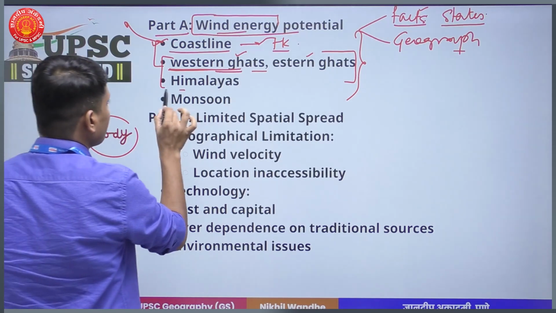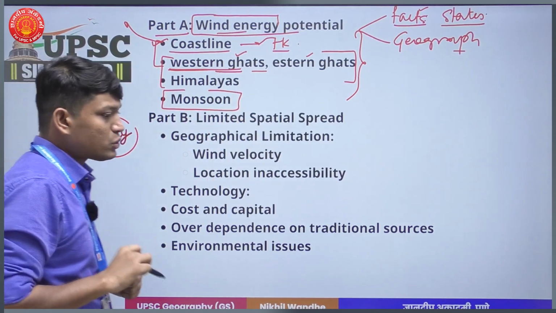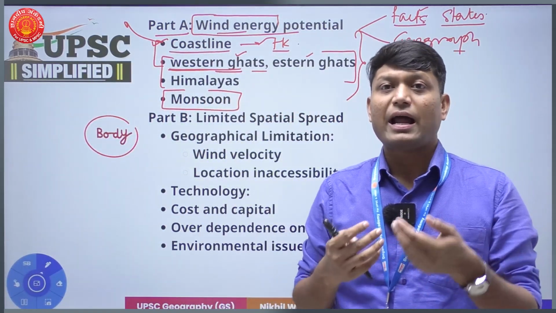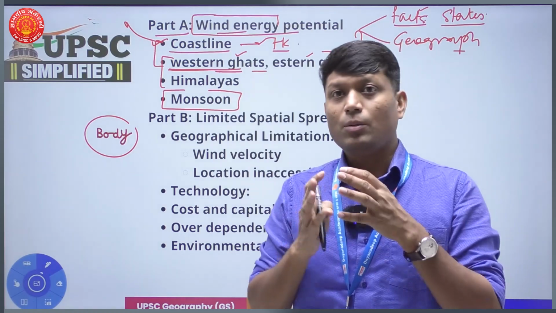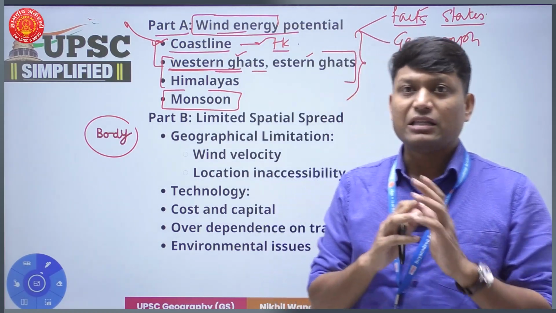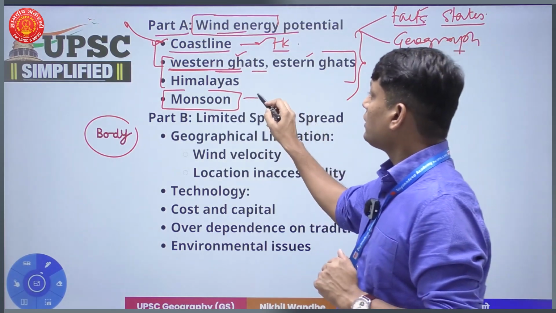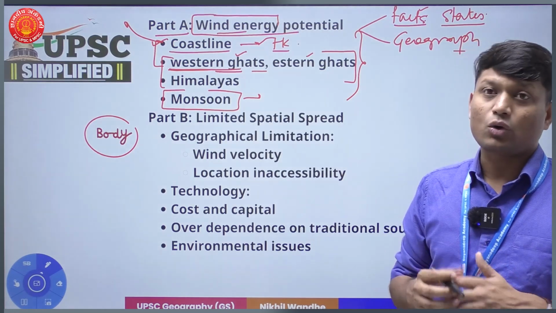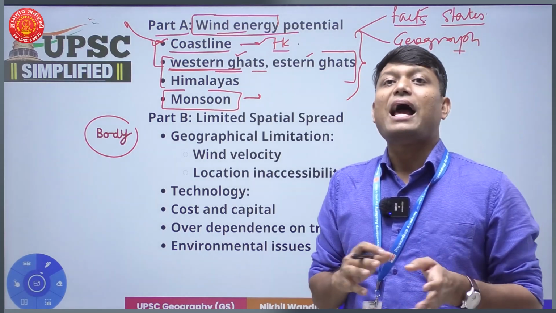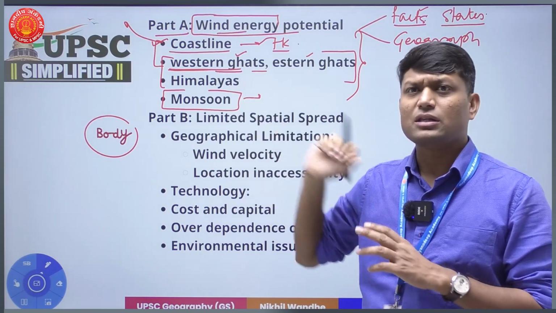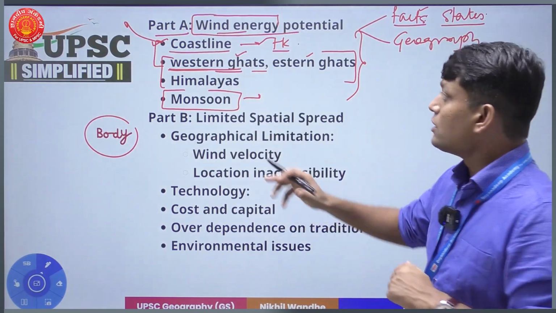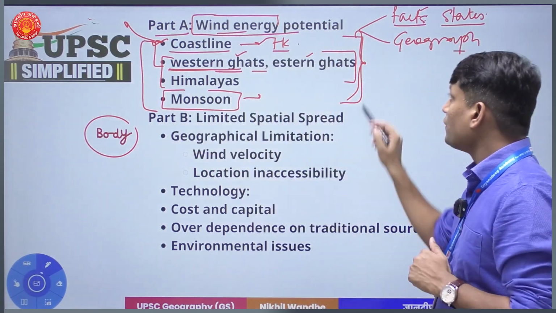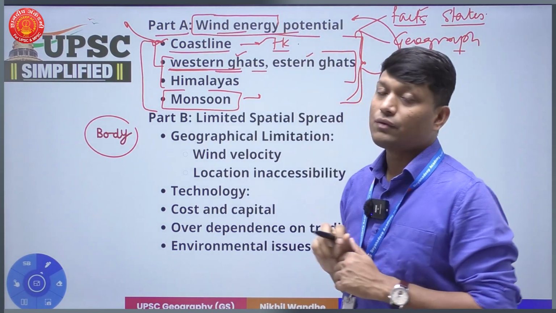Other than that, I have one very specific phenomenon, monsoon. Monsoon is a seasonal reversal of wind. For 6 months, winds are blowing in one direction, and for another 6 months, winds will be blowing in exactly the opposite direction. And this phenomenon is going to give very windy conditions which are good for the harnessing of wind energy across the coastline as well as the Western and Eastern Ghats of India, and sometimes in the remote northeastern parts of India, right? So these are the geographical conditions as a result of which India is endowed with a lot of wind energy potential.